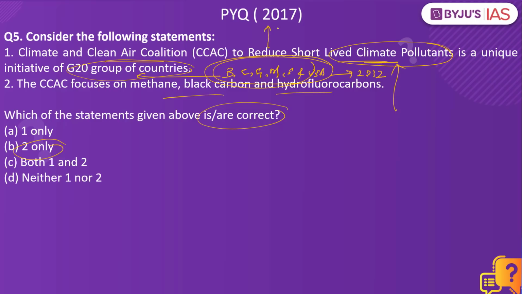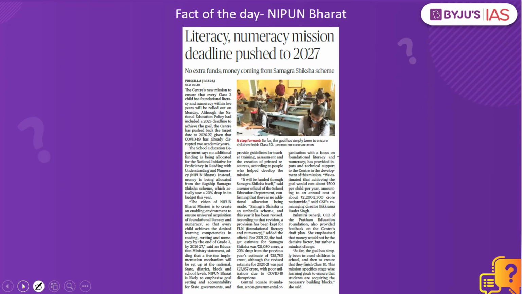Now let me issue a clarification from yesterday's fact of the day. The topic that we discussed as part of fact of the day is Nipun Bharat, and I did say that it is less than 3 years of the child. I regret, this is a mistake from my side. It is not less than 3 years of the child, but it is for those children who are in the 3rd grade and less than that. So for those students who are in 3rd grade, they have to improvise on the foundational literacy and numeracy. So making sure that a particular child who is in 1st standard, 2nd standard and 3rd standard understands the foundational alphabets and numbers is the objective of this particular mission.